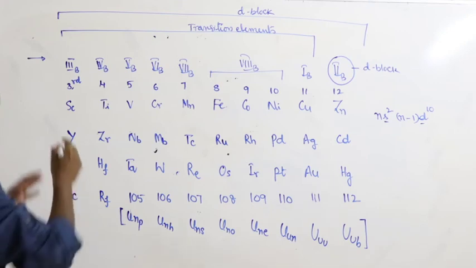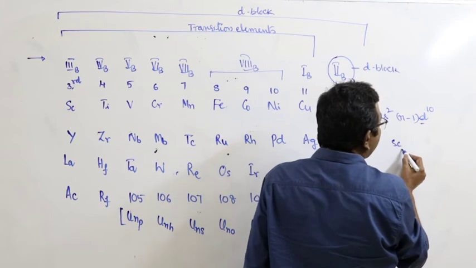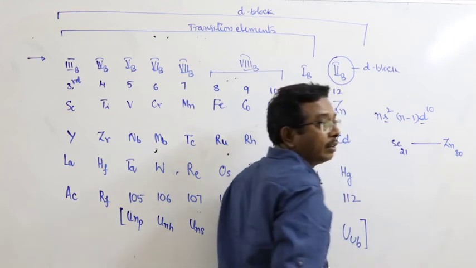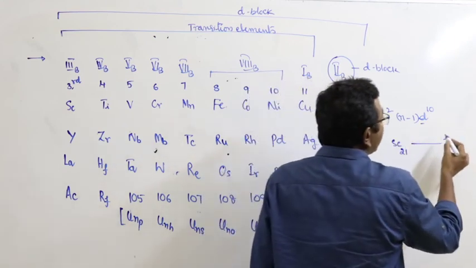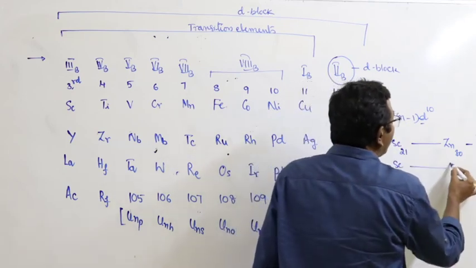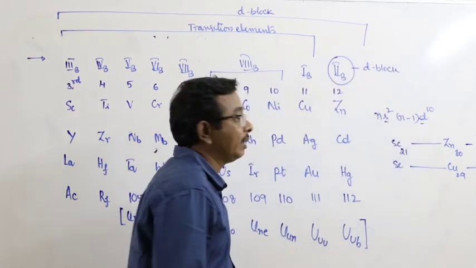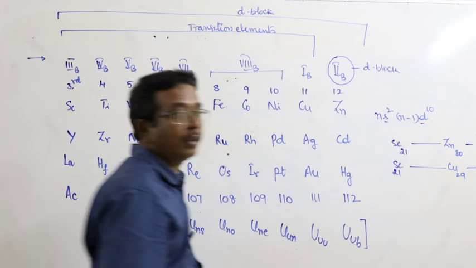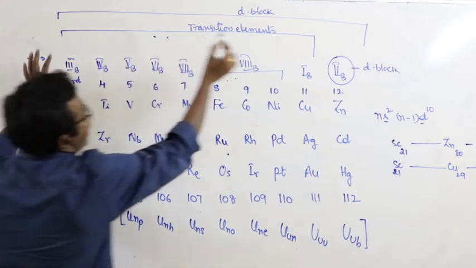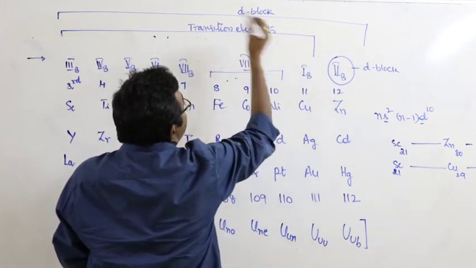Scandium, atomic number 21, to zinc, atomic number 30, are represented as D block, and from scandium to copper groups are represented as transition elements. From that, it is very simple. All transition elements are D block elements, but all D block elements are not transition elements.